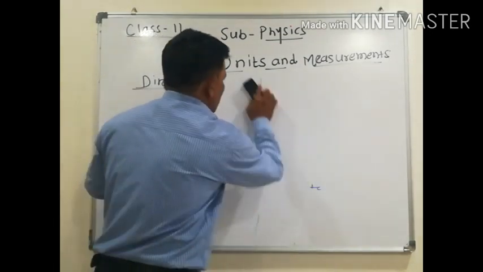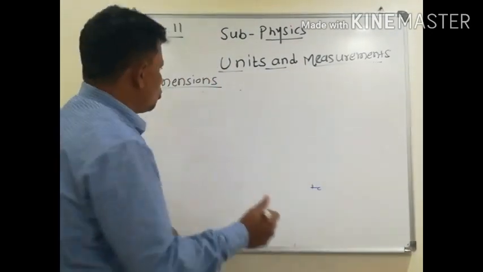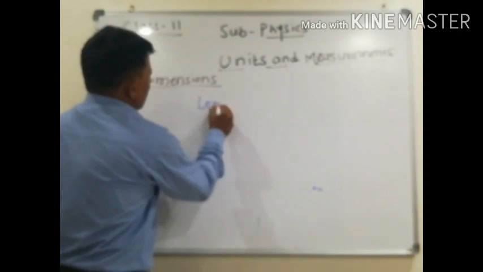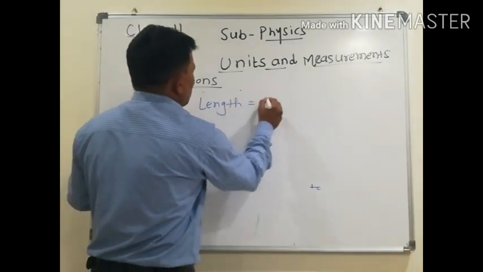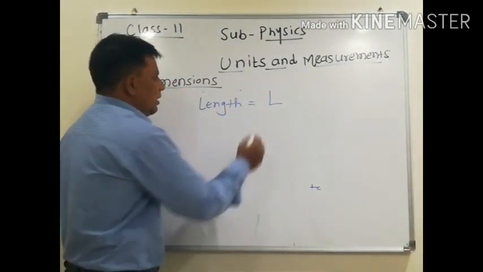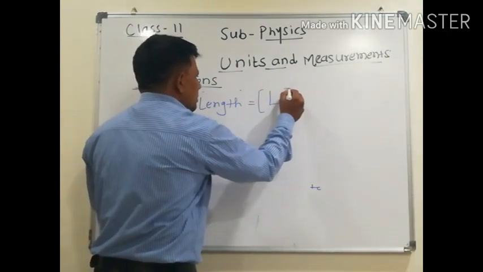Let us take length first. For length we give capital L and write it in a square bracket like this.